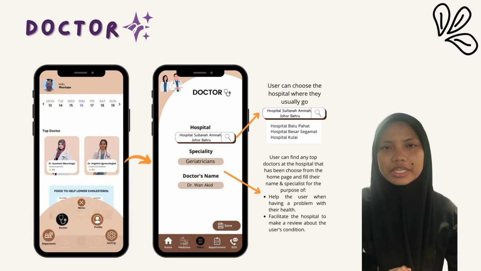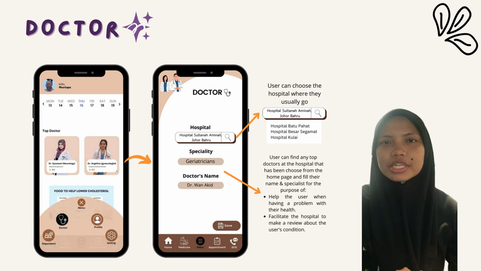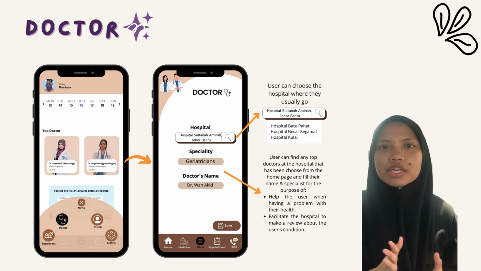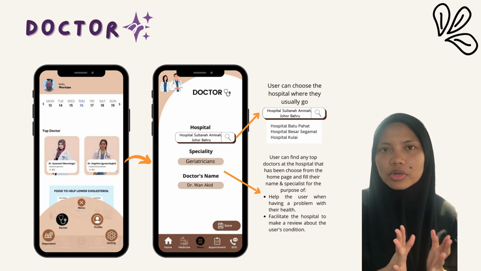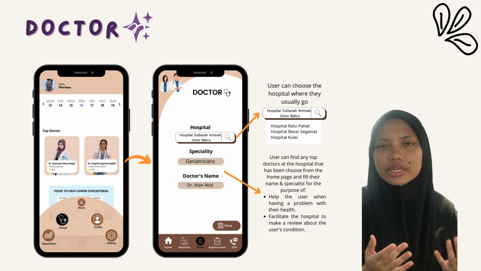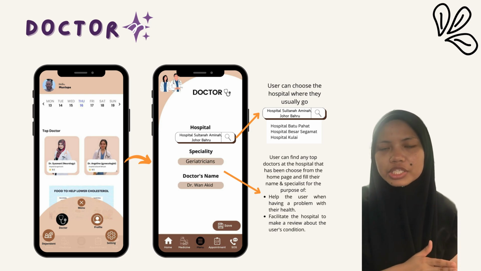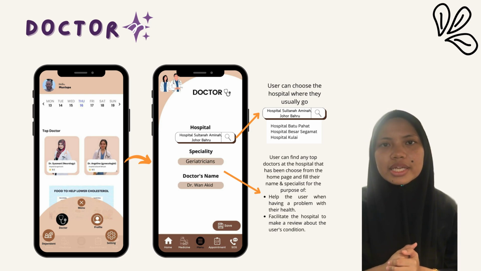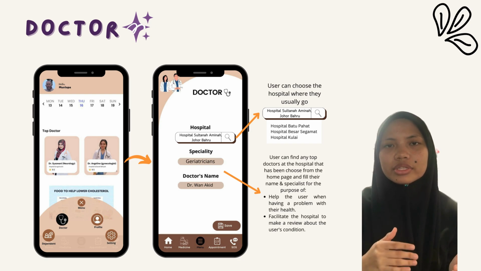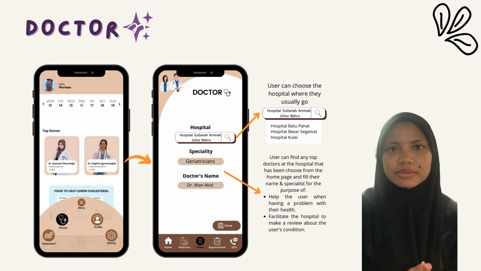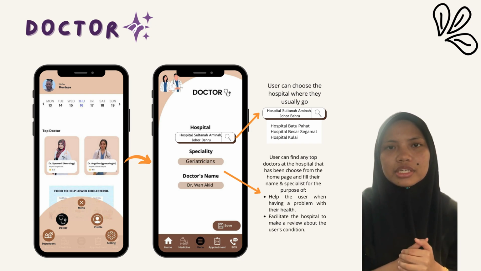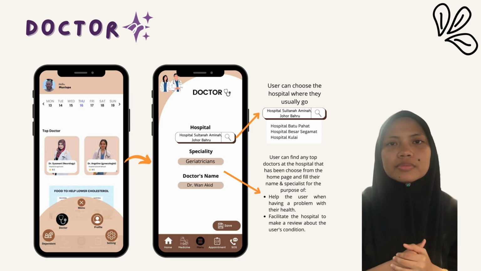Next, we go to the second feature, which is doctor. In this feature, firstly, the user needs to choose the hospital that they usually go to. The second step is the user needs to find the top doctors in the hospital that they have chosen based on the homepage, and then they can fill in the doctor's name and specialty in this section.